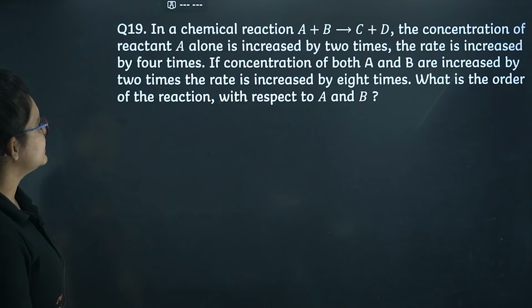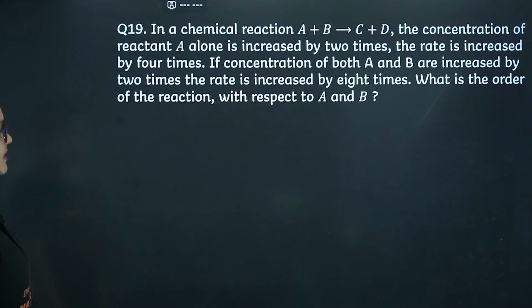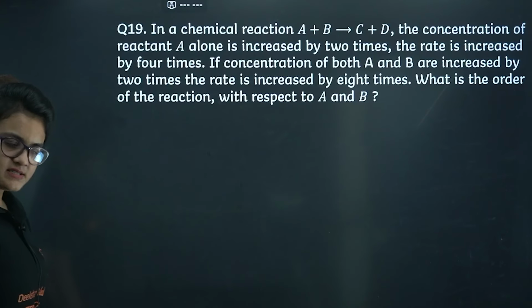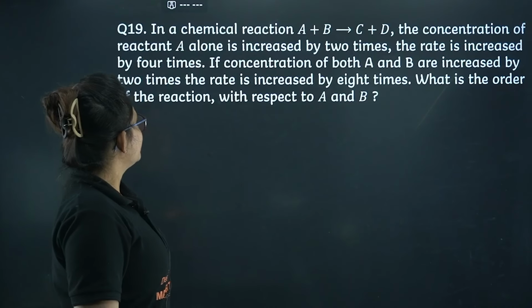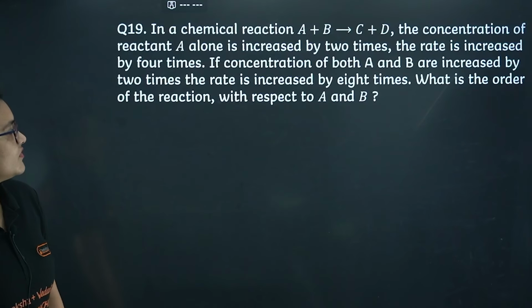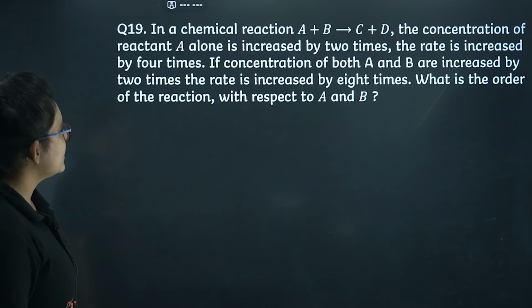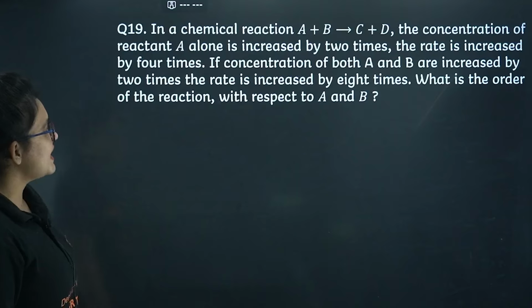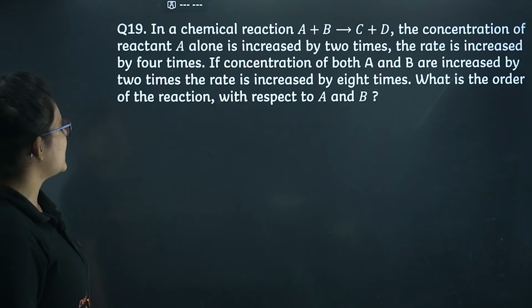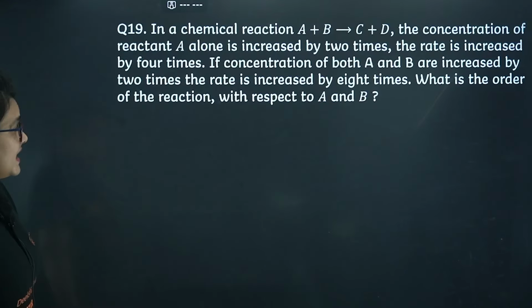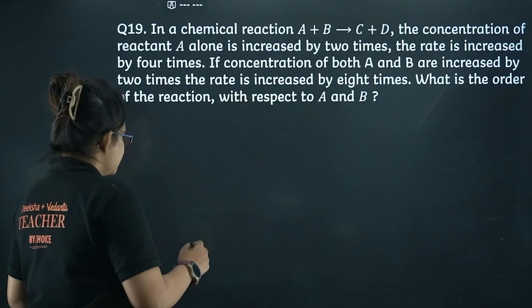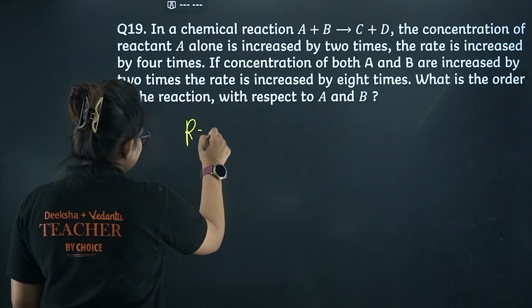So here you can see in a chemical reaction, A plus B gives C plus D. The concentration of reactant A alone is increased by 2 times, the rate is increased by 4 times. If the concentration of both A and B are increased by 2 times, the rate is increased by 8 times. What is the order of the reaction with respect to A and B? Let's do it. So, at first let's write the general rate equation.